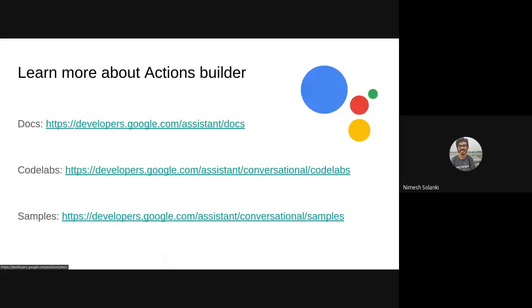We completed the code labs, and the first code lab we have completed. You can check out the second code lab, and in the samples, even on GitHub, you can find some Actions SDK samples where you can see exactly how to write the code. And that's pretty much it. These are the two slides which I wanted to cover.